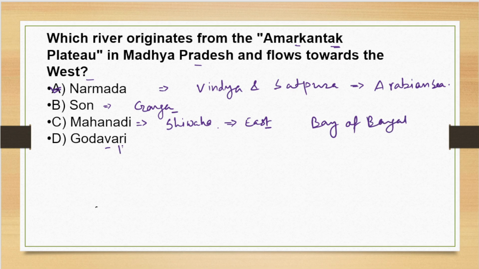And now the Godavari river originates from Trimbakeshwar, and it flows towards east.